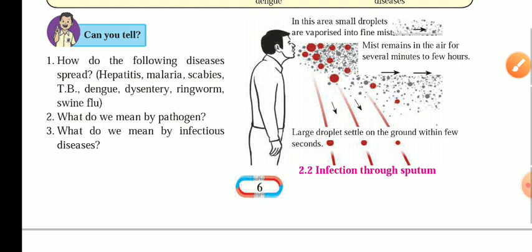The mist remains in the air for several minutes to a few hours, while the large droplets settle down on the ground within a few seconds. The minute ones remain in the air for a while, from minutes to hours.